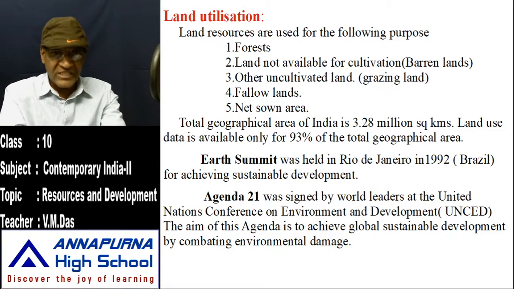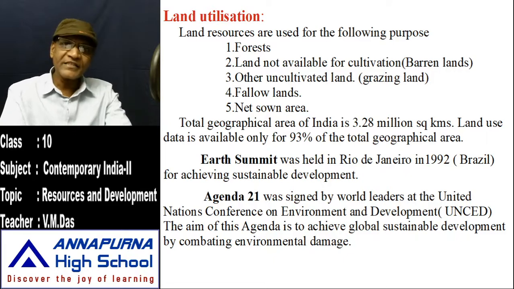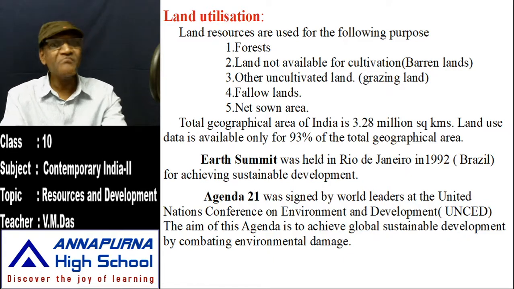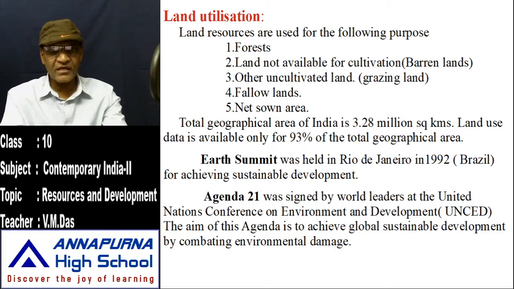The total geographical area of our country is nearly 3.28 million square kilometers. So this is the total geographical extent we have here in India.